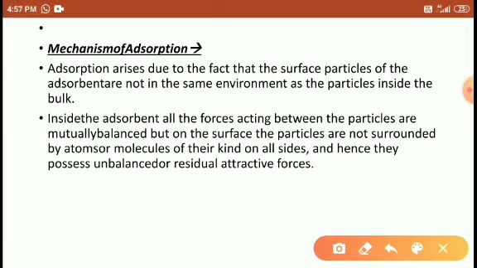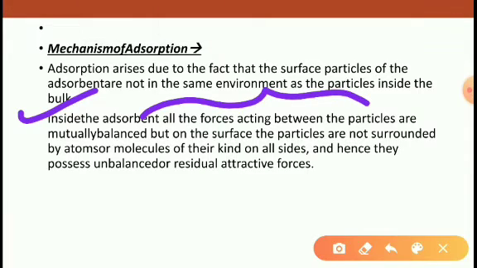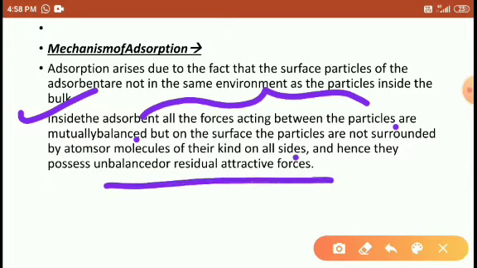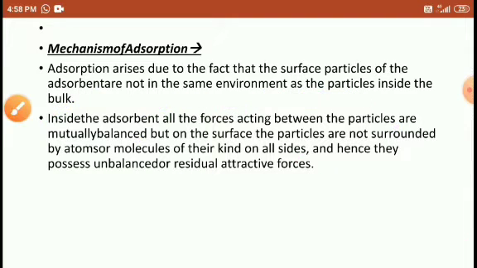So right students, okay. Inside the adsorbent, all forces of attraction acting between the particles are mutually balanced, and the surface particles are not surrounded by atoms, molecules, or other kinds of particles on all sides. Hence they have unbalanced, residual attractive forces. Now, what is the figure I have given, students? That is only the answer here, that is only explained here.